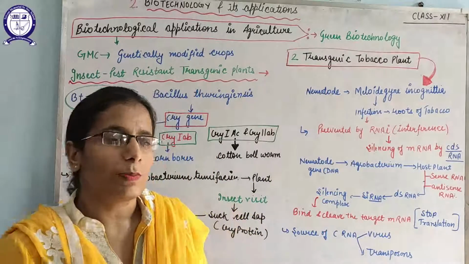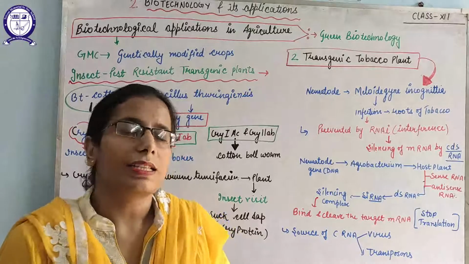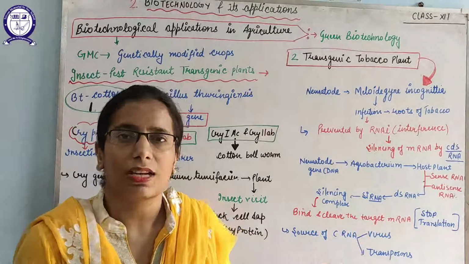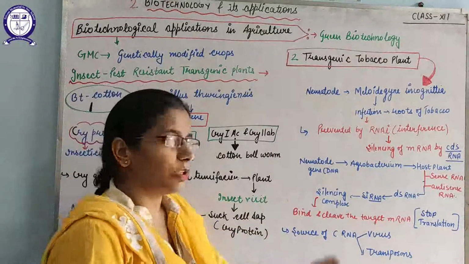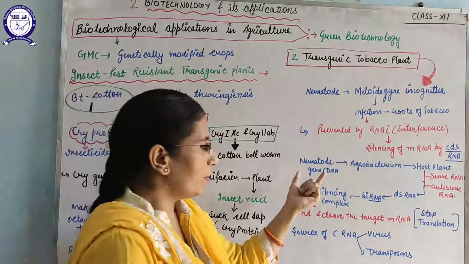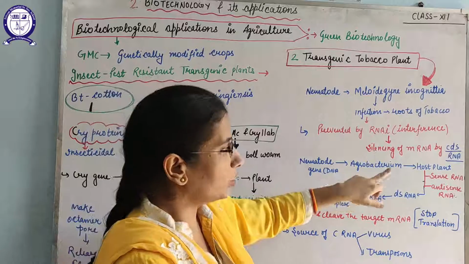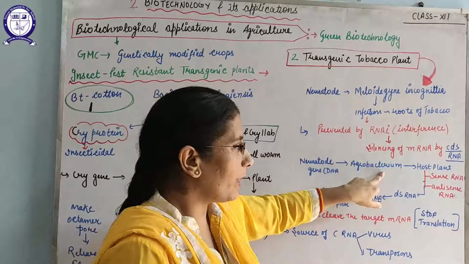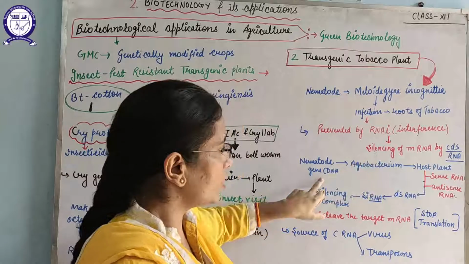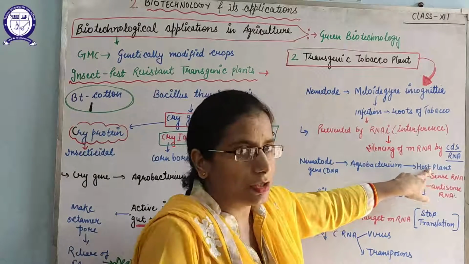So what is the main purpose of RNAi? To stop the translation of the RNA that is specifically causing the infection or decreasing the yield of the tobacco. How will this process be carried out? The nematode specific gene, that is the DNA, is inserted into Agrobacterium, because Agrobacterium is mainly found in the soil, and this Agrobacterium will transfer the nematode specific gene into the host plant, that is the tobacco plant.